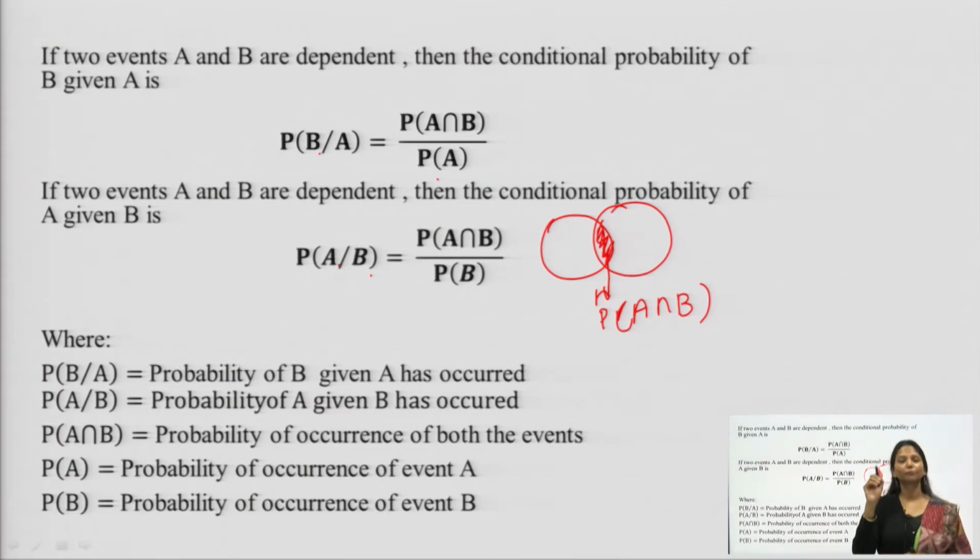Thus, probability of B given A has already occurred is probability of A intersection B divided by probability of A. Probability of A intersection B is something common in both, the occurrence of both events. Probability of A is P(A) and probability of event B is P(B).